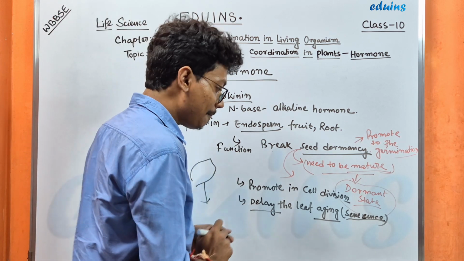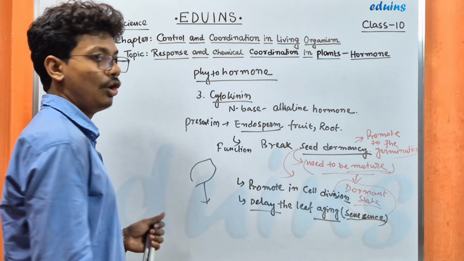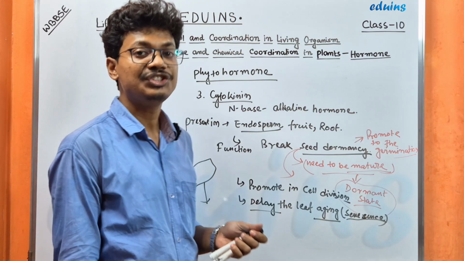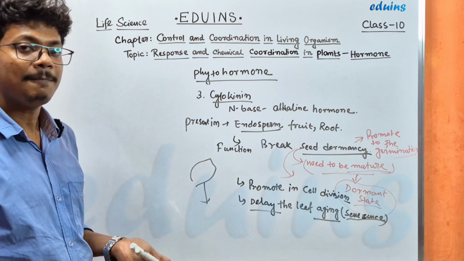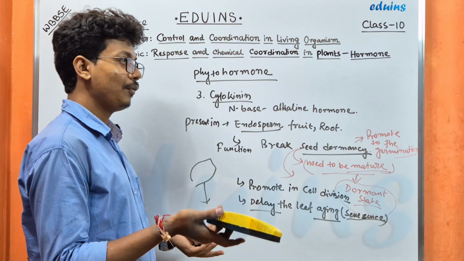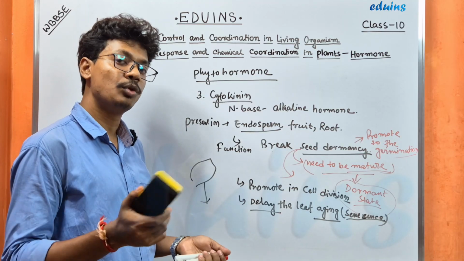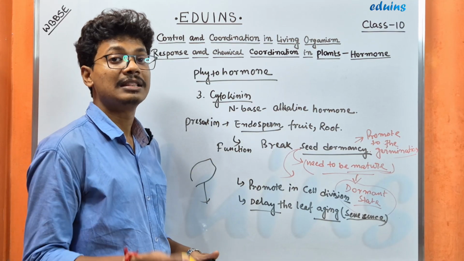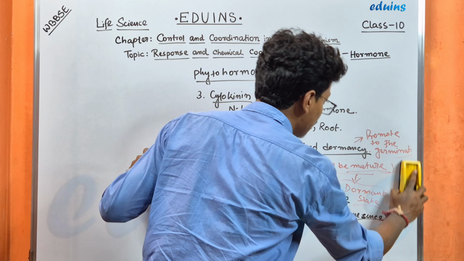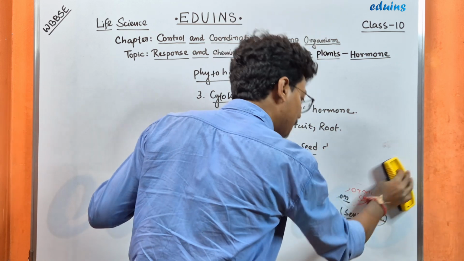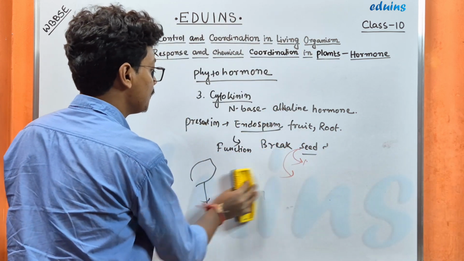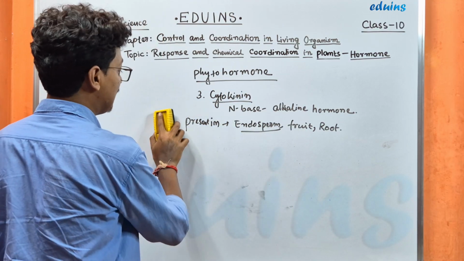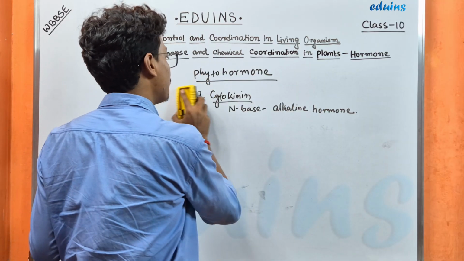So these are the 3 types of phytohormone in our syllabus. There are other hormones like abscisic acid and ethylene, which have a negative impact on the plants. How? Like abscisic acid promotes leaf aging or leaf senescence. The ethylene promotes fruiting of the plants and ripening of the fruits. So they have a negative impact on the plant.